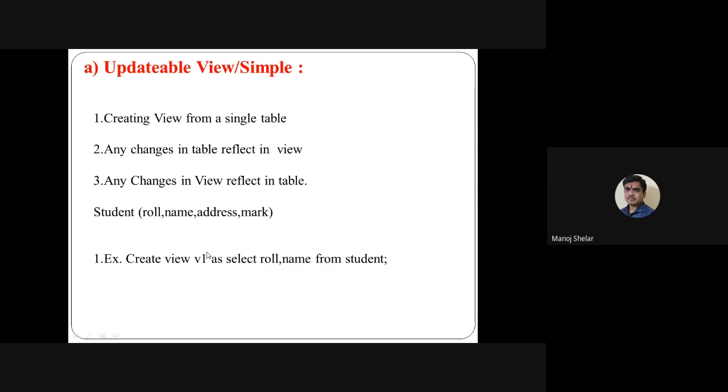So here we create the v1 view using the student table, and the query selects roll number and name from student. The result of this query, all roll numbers and names from student, is stored in the v1 view. So v1 is an updatable view because v1 uses only one table, the student table, and the attributes roll number and name.